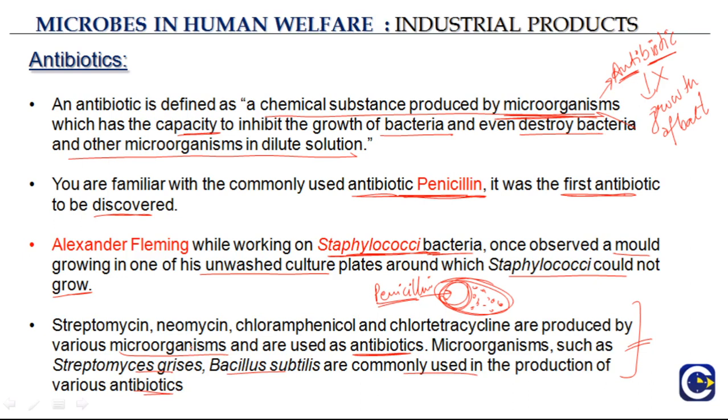So you really should understand the concept. An antibiotic is a chemical substance produced by a microorganism. It will be produced by one microorganism that is capable of inhibiting the growth of another bacteria. And penicillin was the first antibiotic that was discovered.